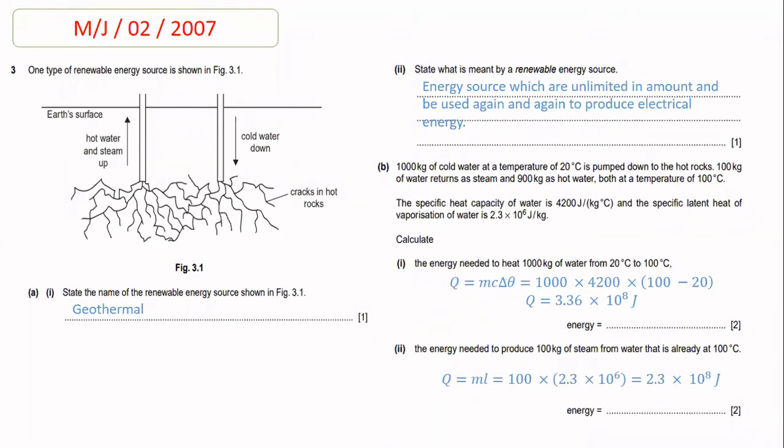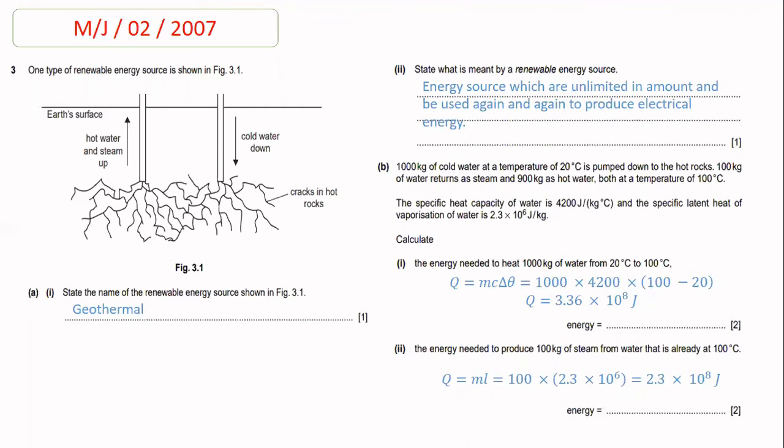So we put 1000 at the place of m, 4200 at the place of c, and at the place of delta theta, we put 100 minus 20. Delta theta is equal to theta 2 minus theta 1, meaning final temperature minus initial temperature. So 100 minus 20 is 80. So after multiplying all the values, we will get an answer which is 3.36 exponential 8 joules.